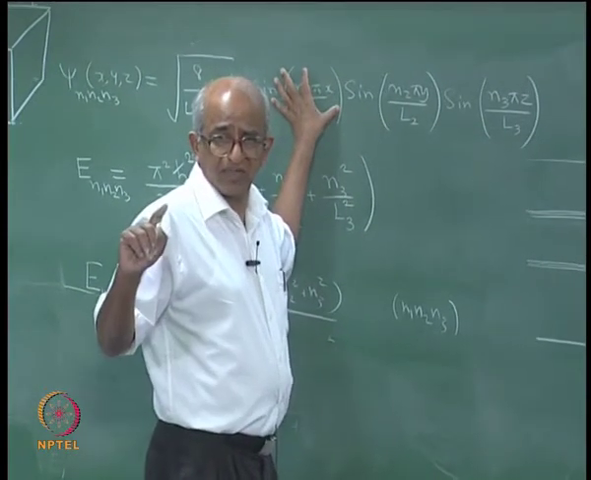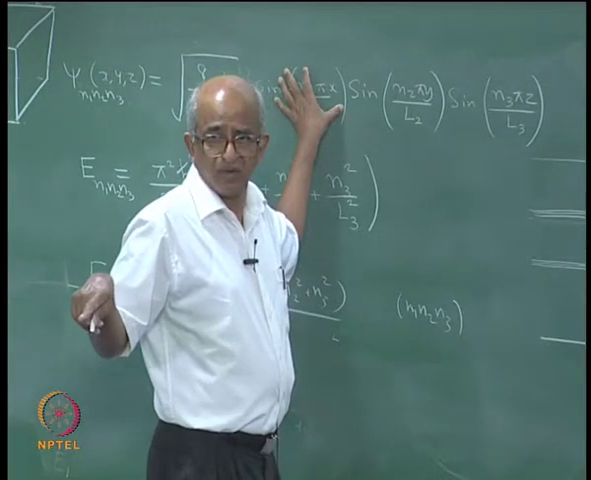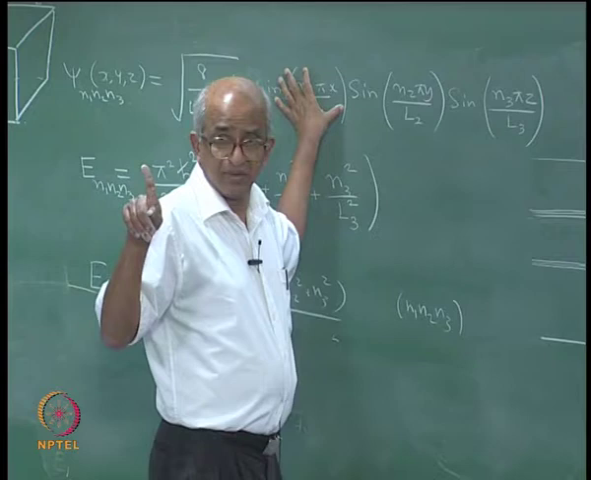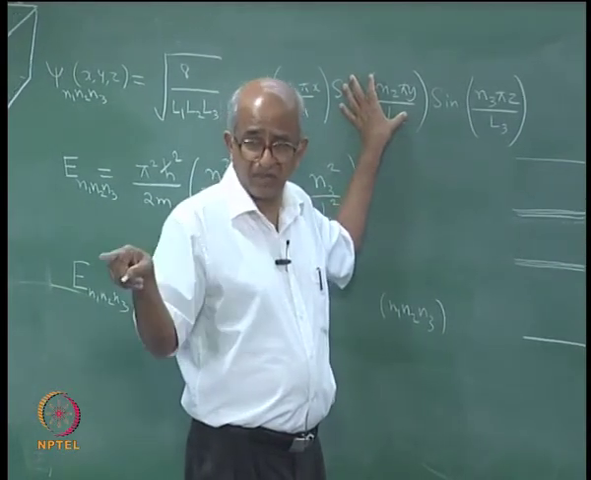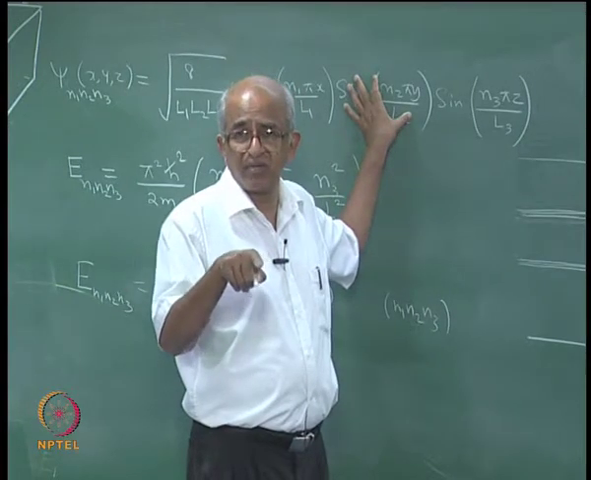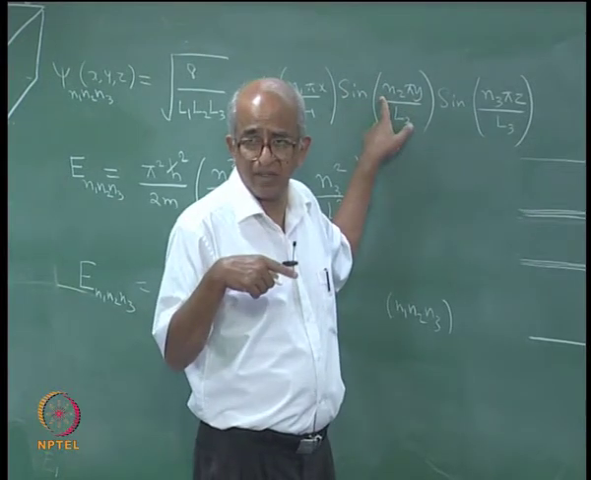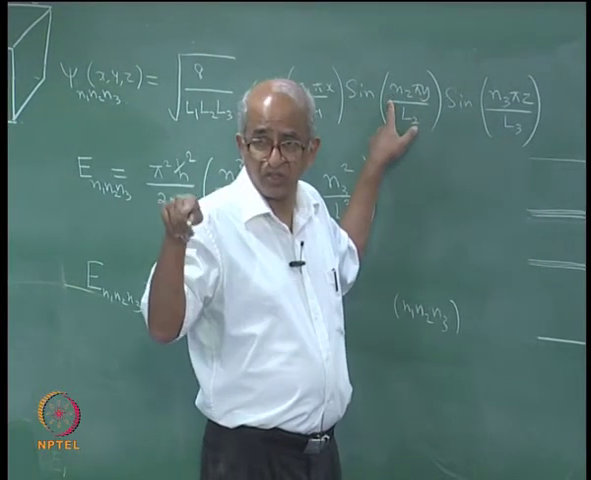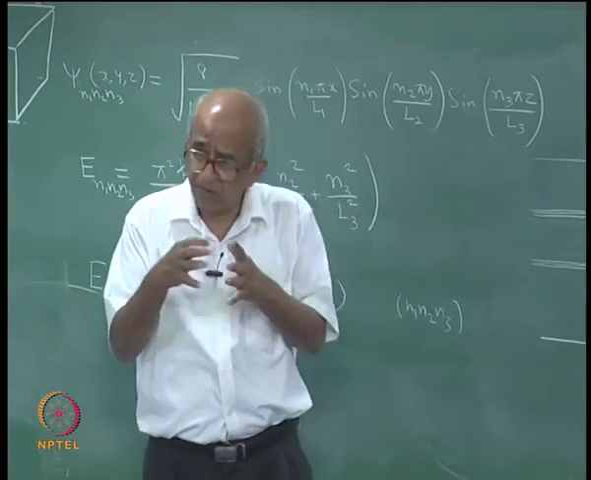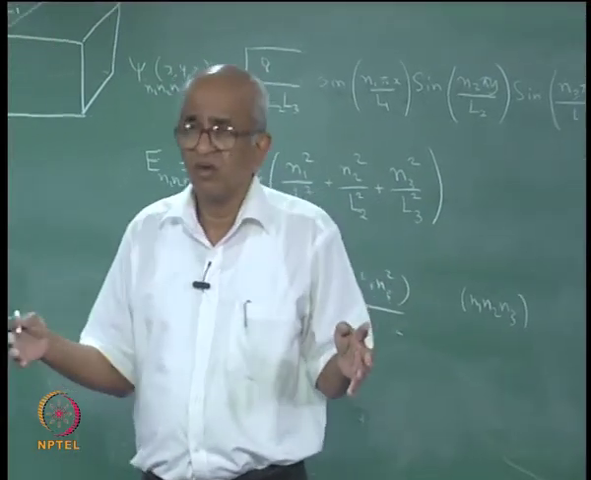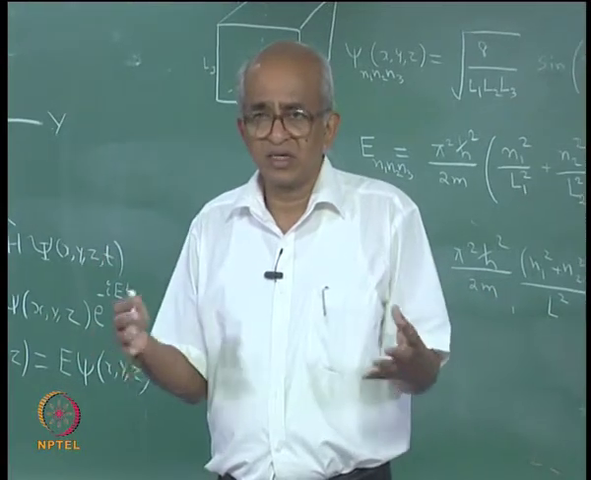In fact, the maximum value of this function will be at the middle of the box in one dimension. Similarly, if you are thinking of this one again as a wave function for a one dimensional box, it will be 0 at the two ends and its maximum value will be at the middle, at L1 by 2, and this one will have its maximum value at L3 by 2. So, therefore, if you think of the product of all this, where will it have its maximum value? Right at the center of the box.